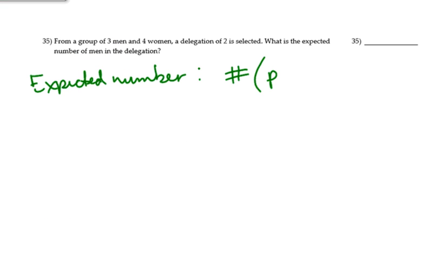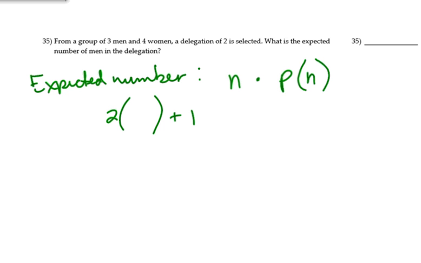Let me do it a little bit quick. The number times the probability of getting that number. So if I want to pick 2 and I've got 3 men to choose from, I know that I can pick 2 men. But maybe I just have 1 of those as the men. Or maybe I don't have any men at all. The parentheses I'm leaving there is for the probability.